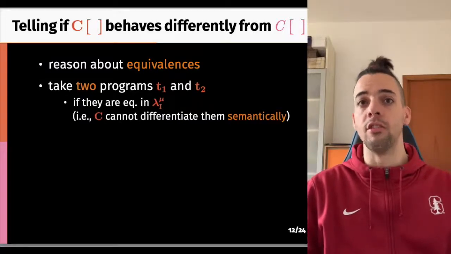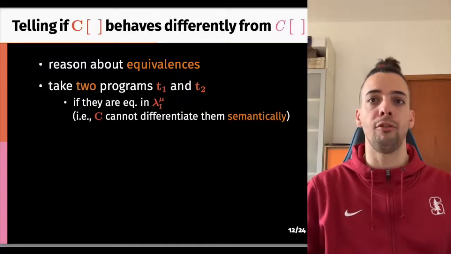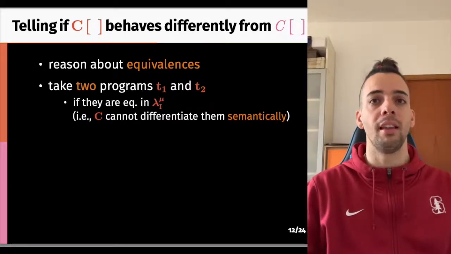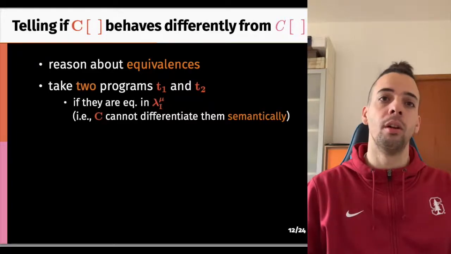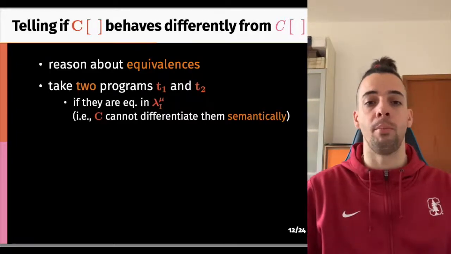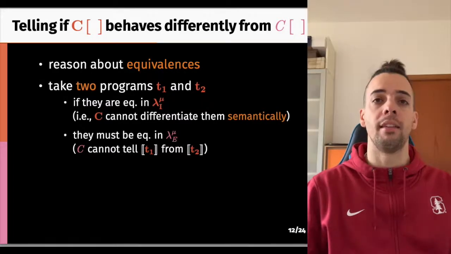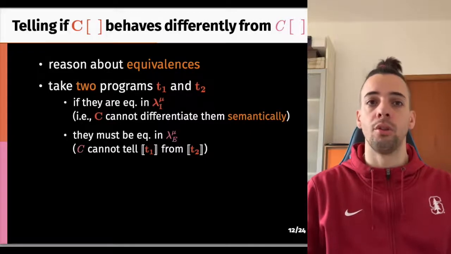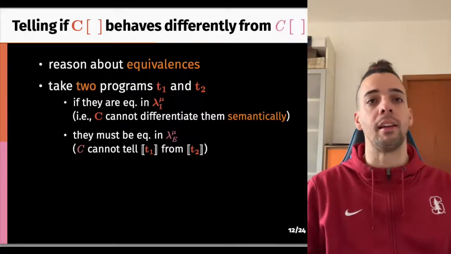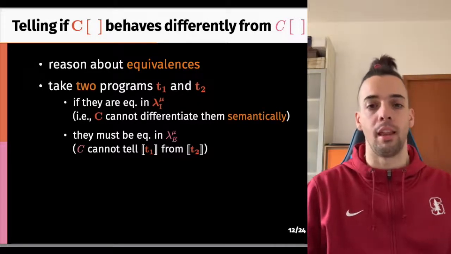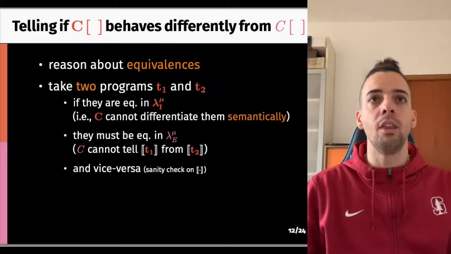That is, there is no context in Iso that can differentiate them semantically, which means there is no context that can interact with T1 and T2 in the ways dictated by Iso semantics and tell them apart. What we need to prove is that the compilation of these terms are also equivalent in equi. So there is no context in equi that can interact with translated T1 or with translated T2 and tell them apart.